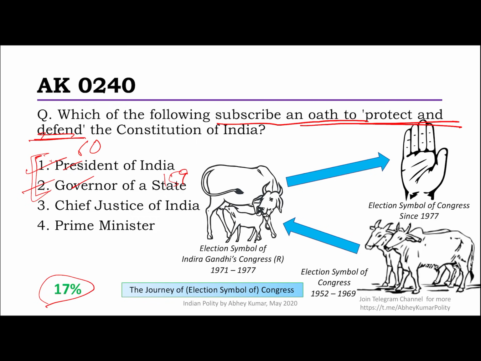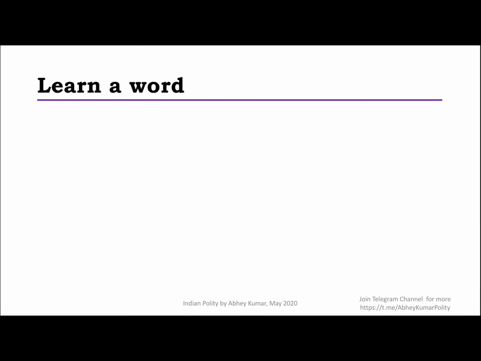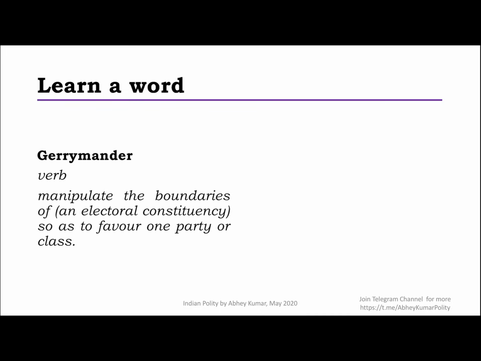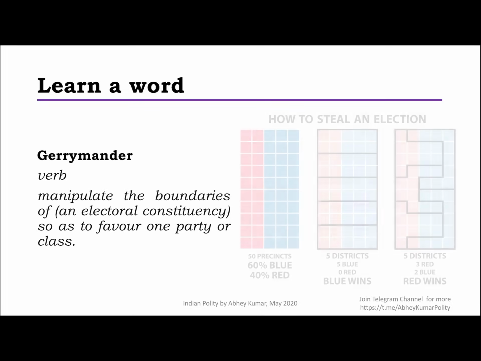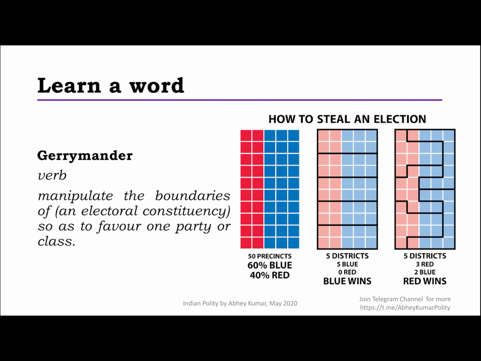Alright, so that was the last question, and to end today's video, I thought I will leave you with a new word to learn. I'm sure you've heard of it, gerrymander or gerrymandering, when you take the participle form. What it means and how it works with an example, I am going to leave that with you. You can pause and look at it carefully.